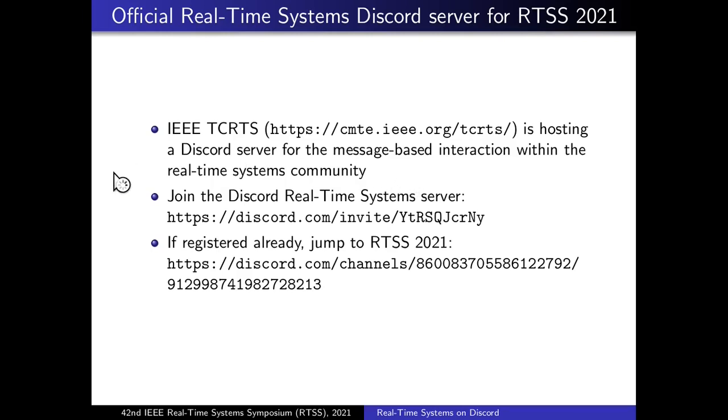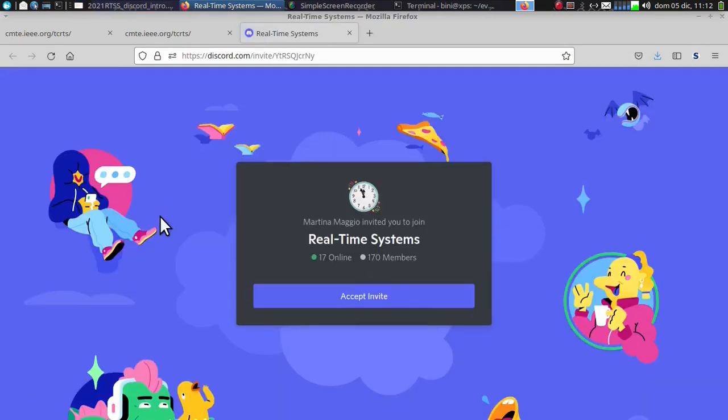How can you join the Discord server on real-time systems? Well, you just need to follow this link. In this presentation I'll click on the link, but you can find this link on many pages. For example, you can find this link on the RTSS page. If you follow this link, you are redirected to here, where you have an invitation on Discord, and you just need to accept the invitation.